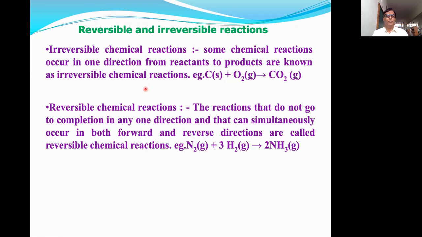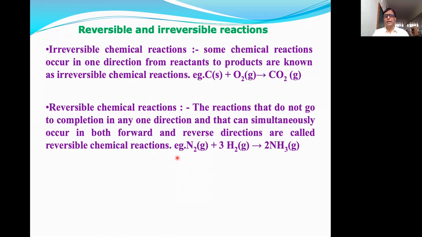Okay. Second is the reversible chemical reaction. Now, what are these reversible chemical reactions? The reactions that do not go to completion in any one direction and that can simultaneously occur in both forward and reverse directions are called reversible chemical reactions.